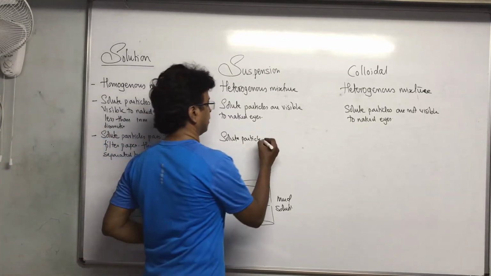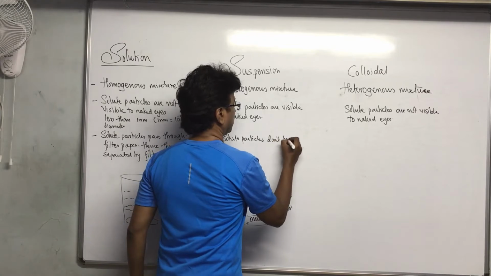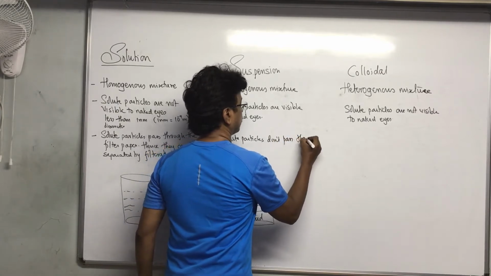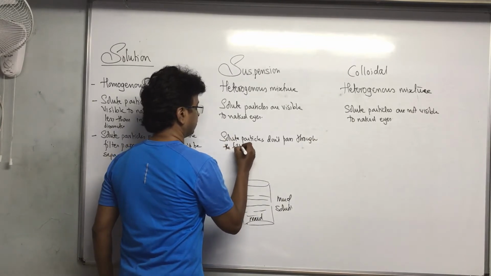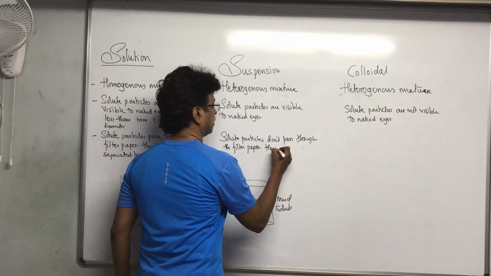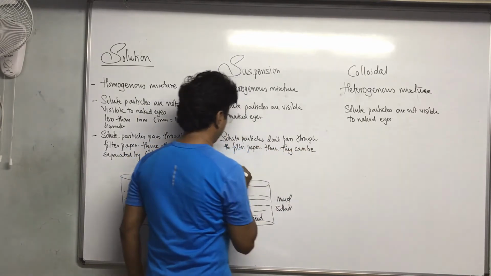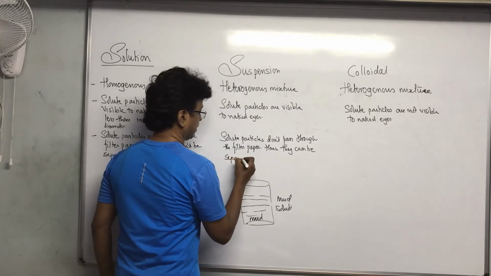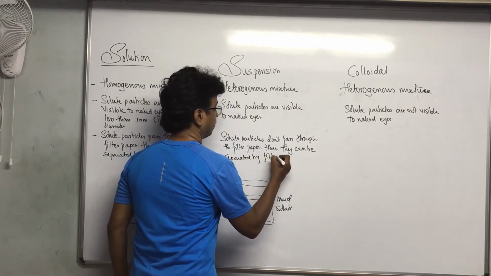So the solid particles don't pass through the filter paper, hence they can be separated by filtration.